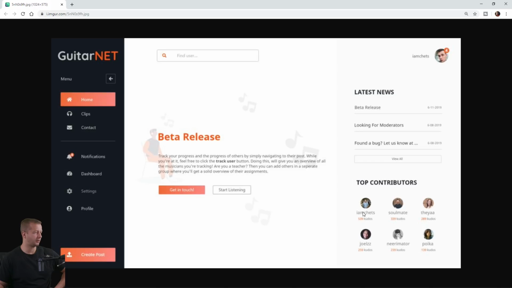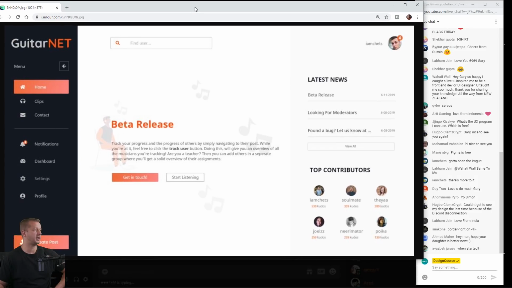The usernames, for instance, being this gray value, I would make those closer to the same value as the top contributors text. It looks like it's either black or a very dark blue. And also you can barely see the kudos part as well. Everything's washed out down there, so you just want to make those stick out with a little bit more contrast.